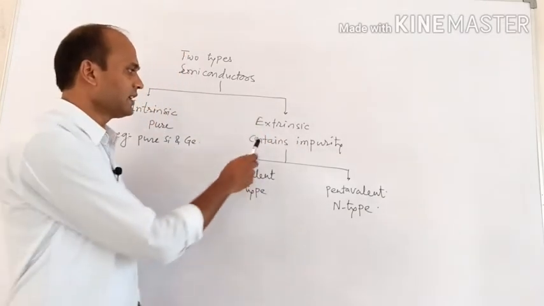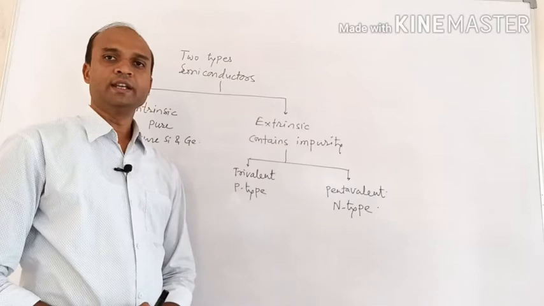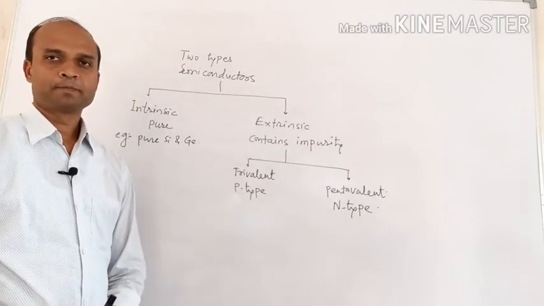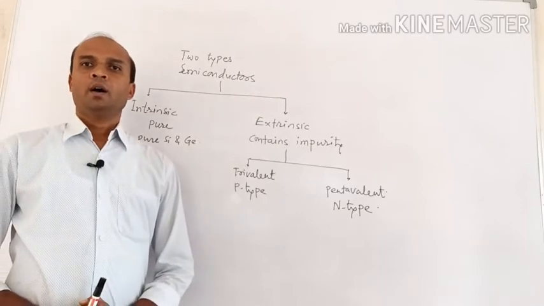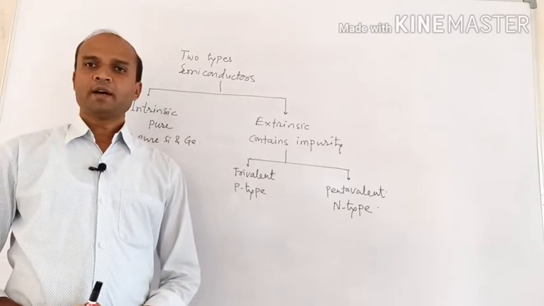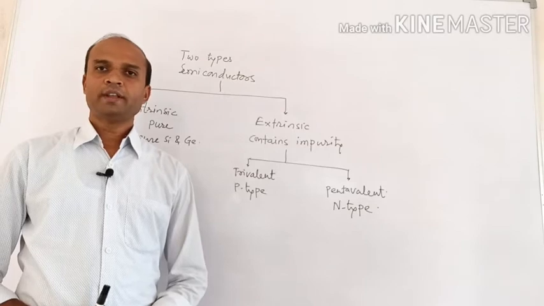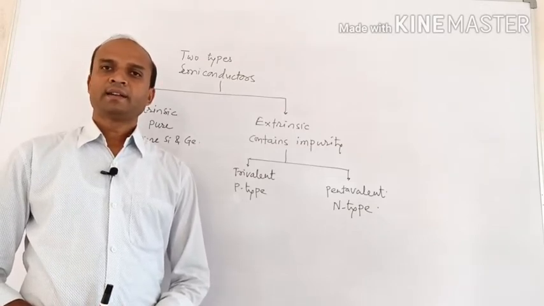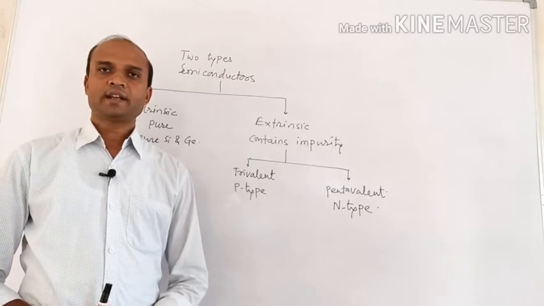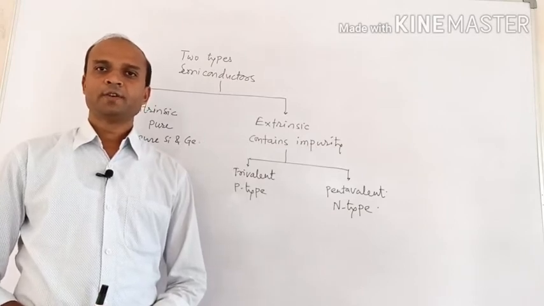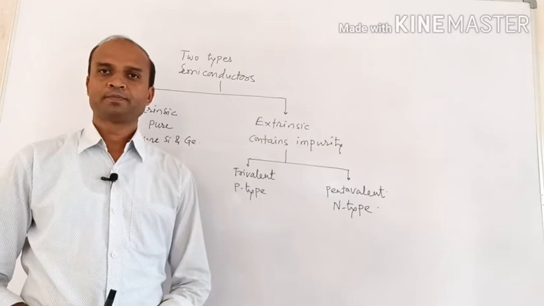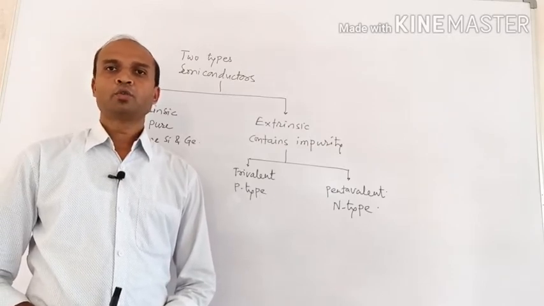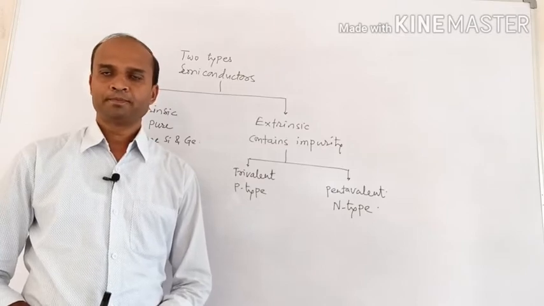Silicon and germanium are tetravalent, meaning their outermost orbit contains 4 electrons, and that's why they belong to the 4th group of the periodic table.